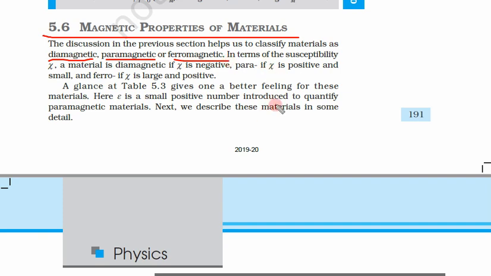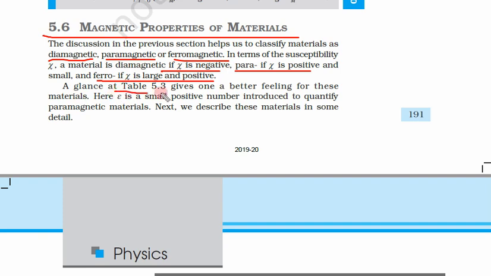For diamagnetic material, chi is negative; for paramagnetic, chi is positive. But for ferromagnetic, chi is large and positive.